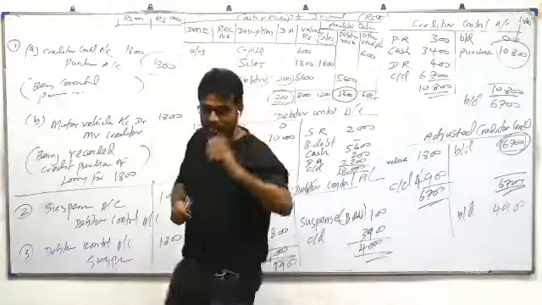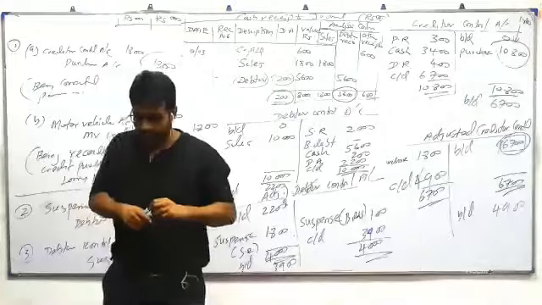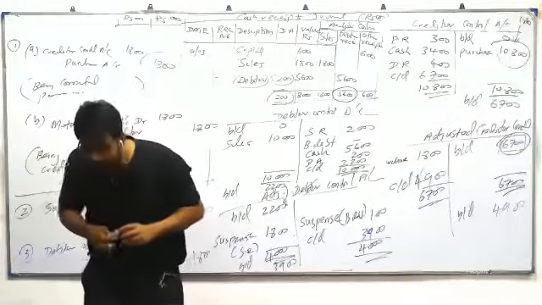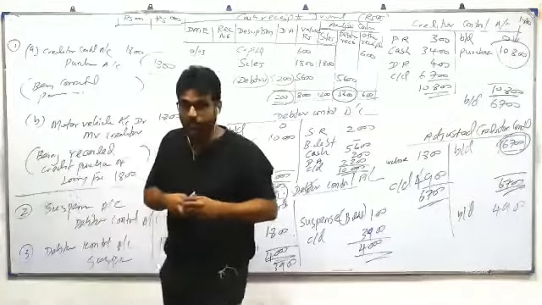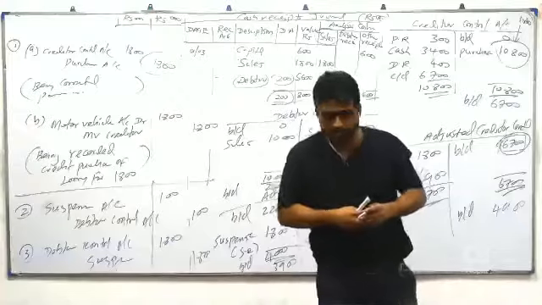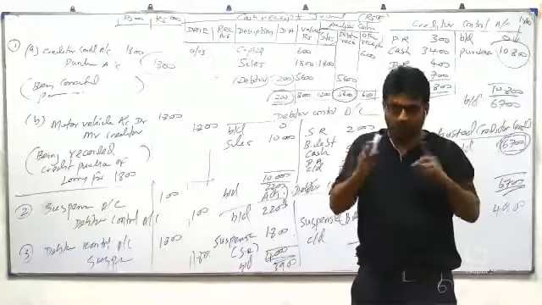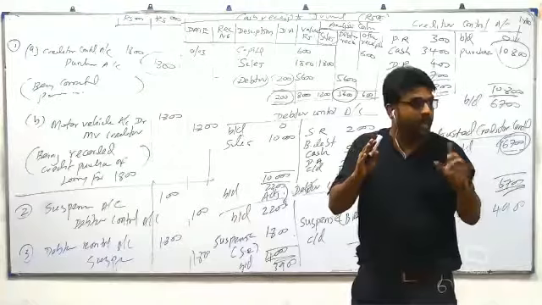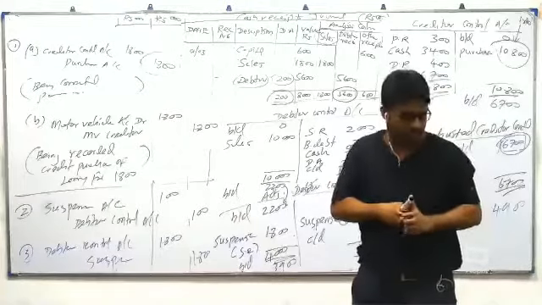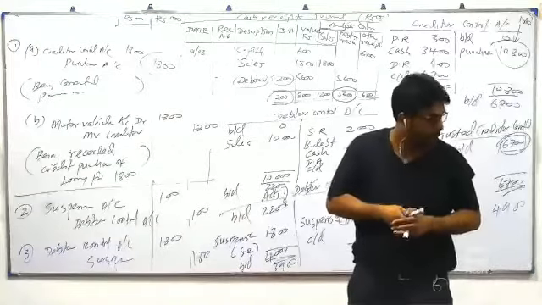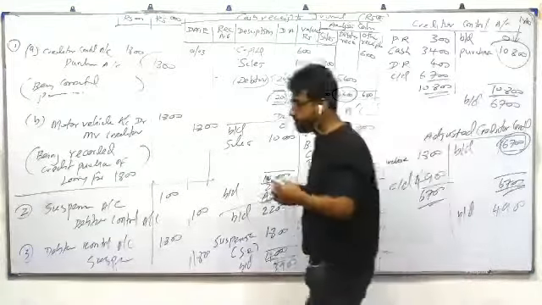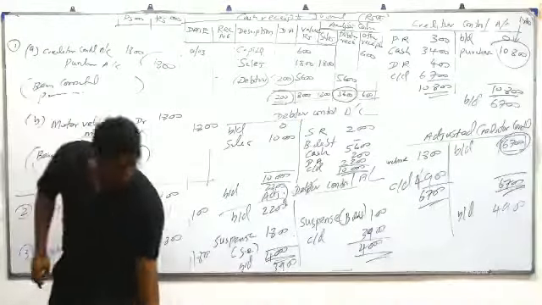What are the areas you want? I'm focusing on bank reconciliation. Shall we do that in the next class, bank reconciliation related? Tell me what the areas are.